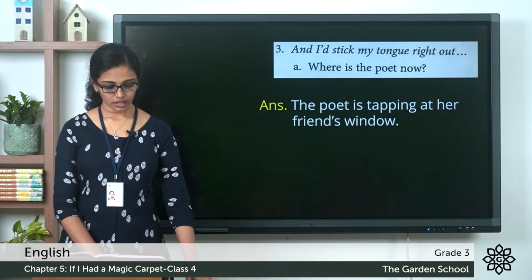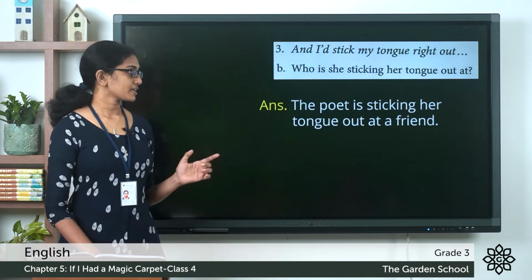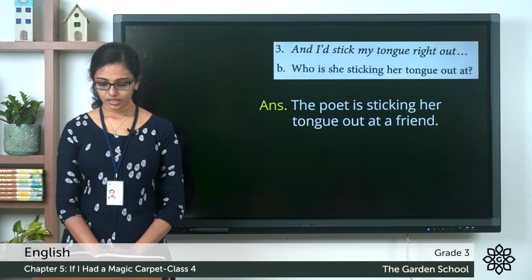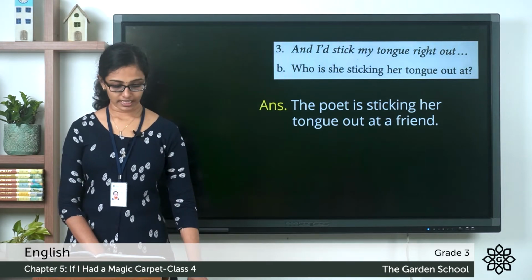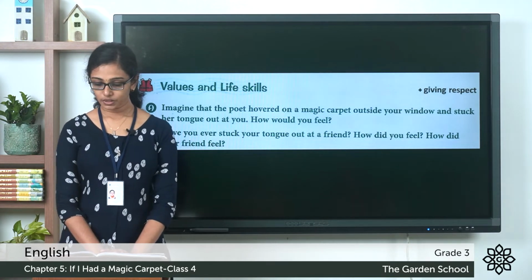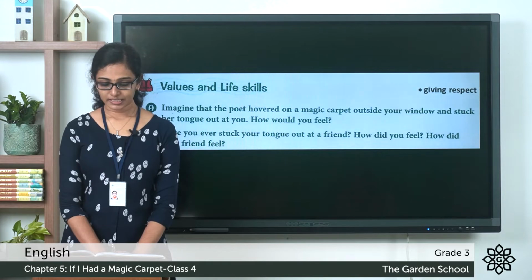Now, question B. Who is she sticking her tongue out at? The poet is sticking her tongue out at a friend. Now, the next section of exercise, it's about values and life skills, and this one is talking about giving respect to others. There are 2 questions given there.